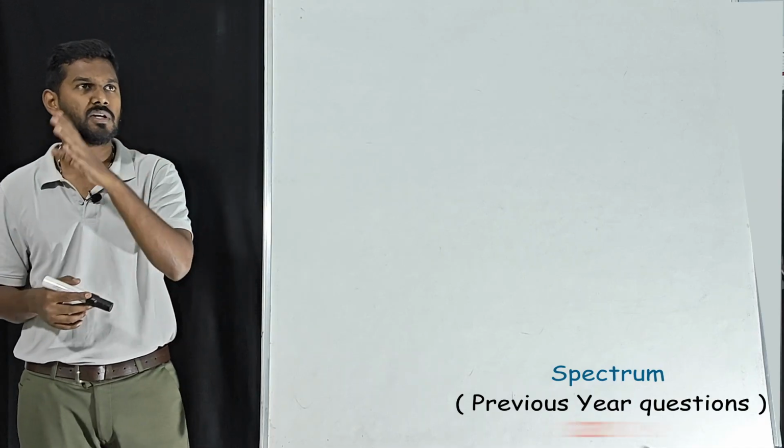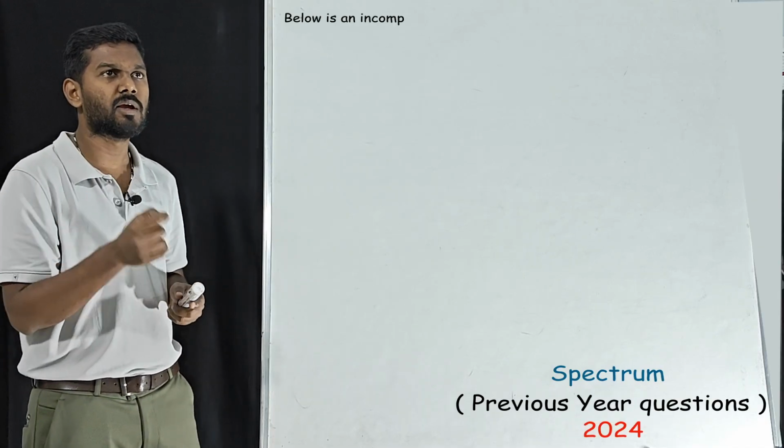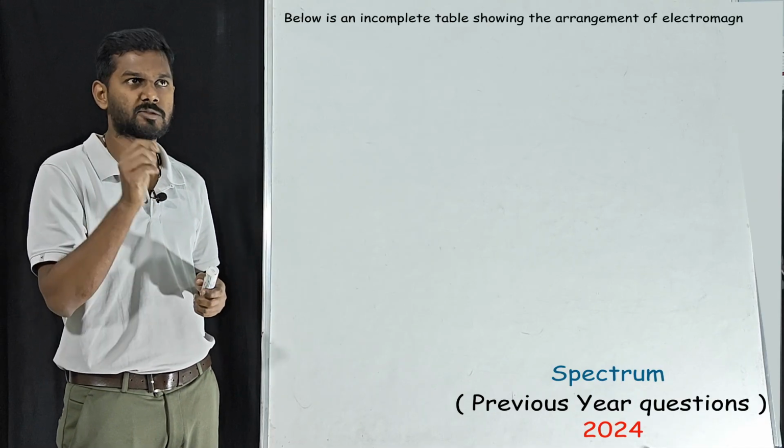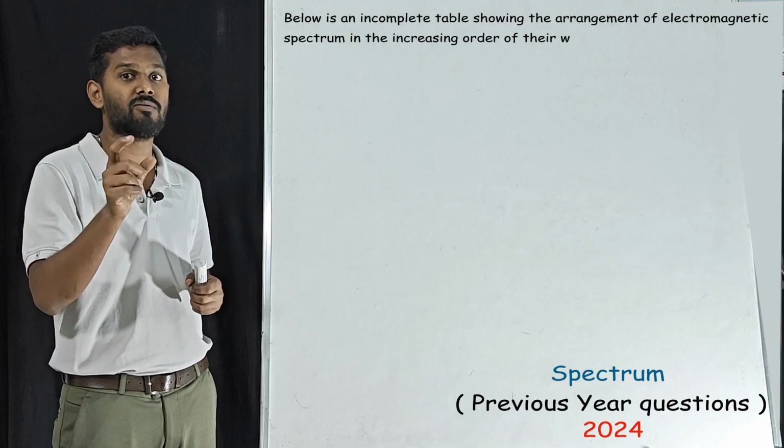Now we'll move on to 2024. Below is an incomplete table showing the arrangement of the electromagnetic spectrum in the increasing order of their wavelength.